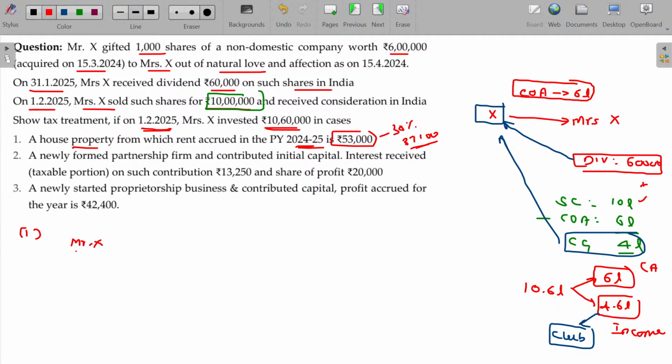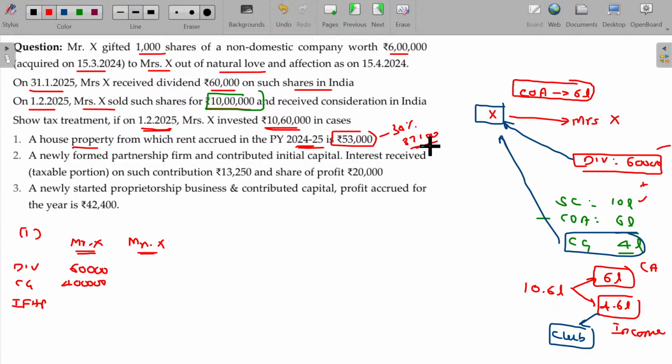Now, what incomes are going to be clubbed in scenario 1? Mr. X, Mrs. X. The original dividend will be taxable only in the hands of Mr. X. How much is that? 60,000. And the capital gain of 4 lakhs is also taxable only in the hands of Mr. X. Income from house property is 3,700.